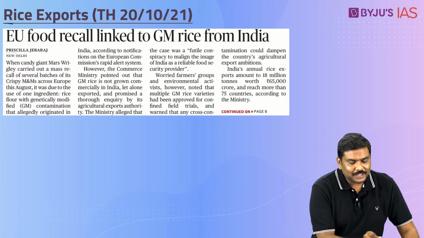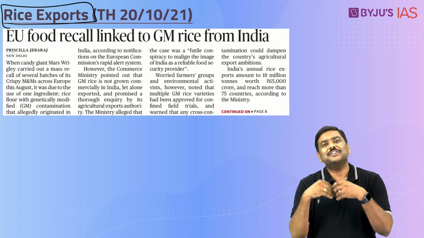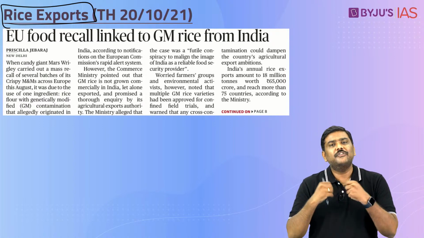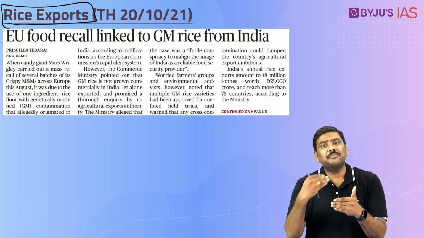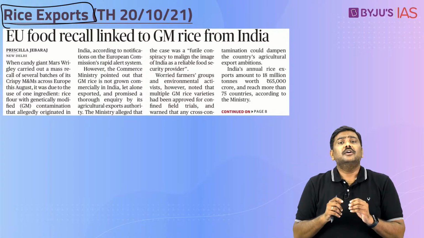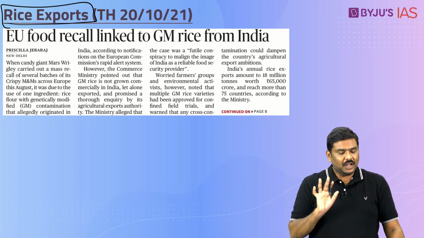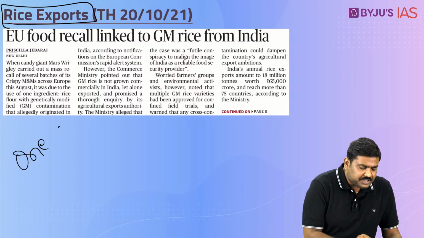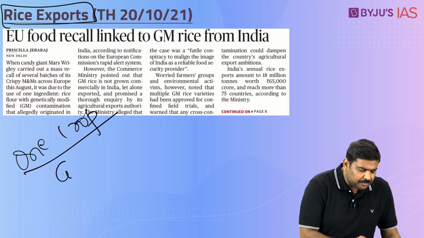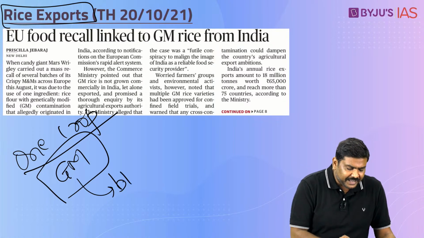Next, an article related to rice exports. Now, what is the gist of the article here? I am not going to discuss the concept of a GM crop here, but the basic idea of a GM crop is a genetically modified crop, where we alter the genetic makeup of a particular crop, plant or animal to meet certain objectives. In case of India, understand this, there is only one GM crop which is allowed for commercial production. Remember this, and that is BT cotton.